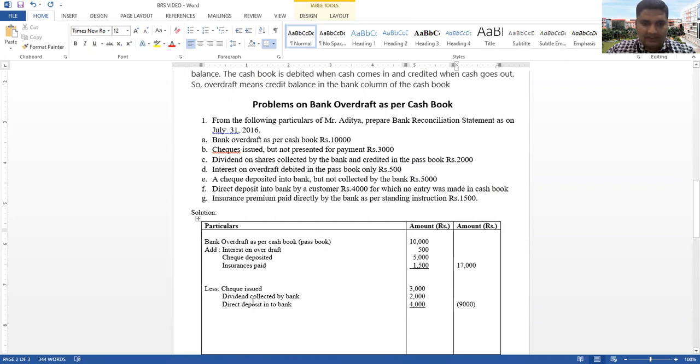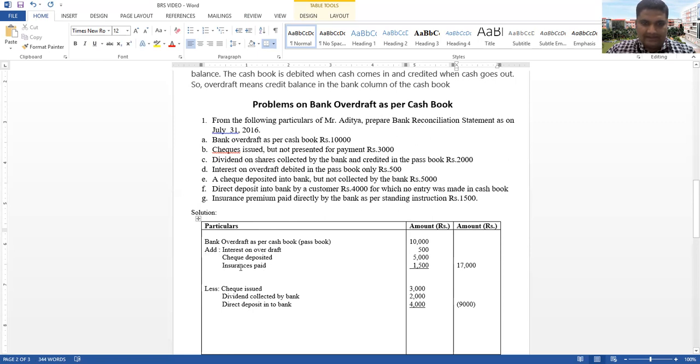That amount, dividend collected by bank, you take in the less column. The interest on overdraft debited in the passbook only is 500 rupees, so add interest on overdraft, 500 rupees, is taken here. A check deposited into bank but not collected by the bank, that is 5,000 rupees, you are supposed to add here.